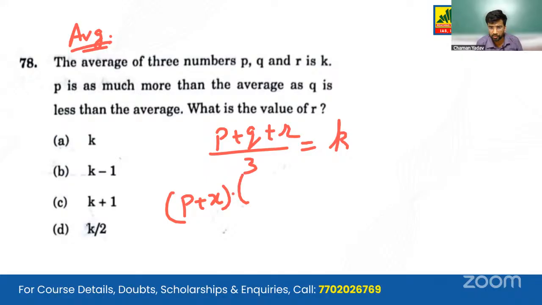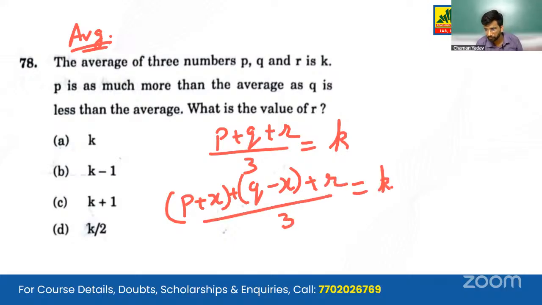So (K + X) plus (K - X) plus R, divided by 3 gives us K. Solving this entire equation gives us R equals K.